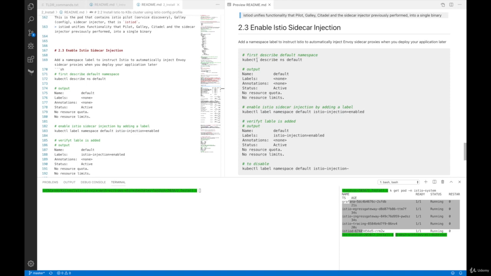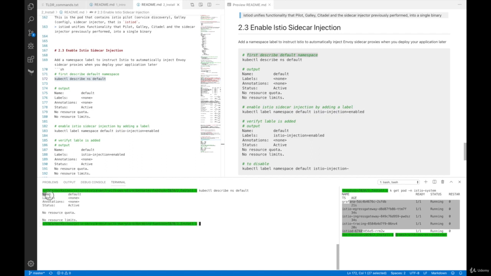First, we're going to describe the default namespace. Copy this command, paste in kubectl describe namespace default, and we see metadata like name default, labels nothing. So we're going to add some labels here.